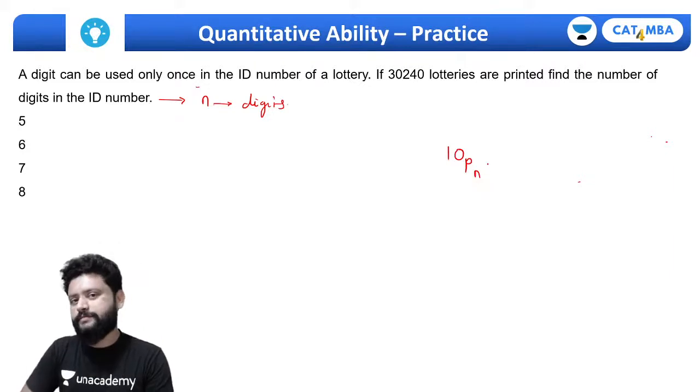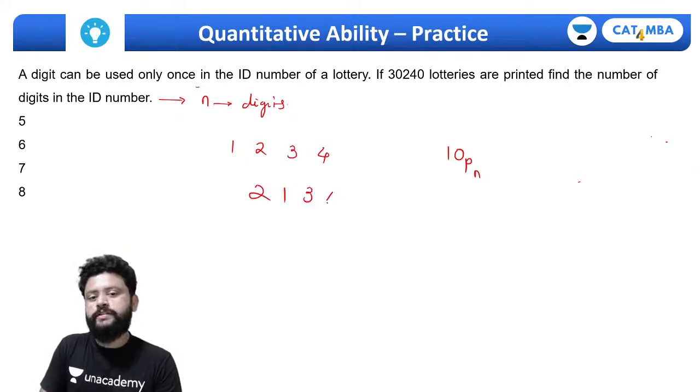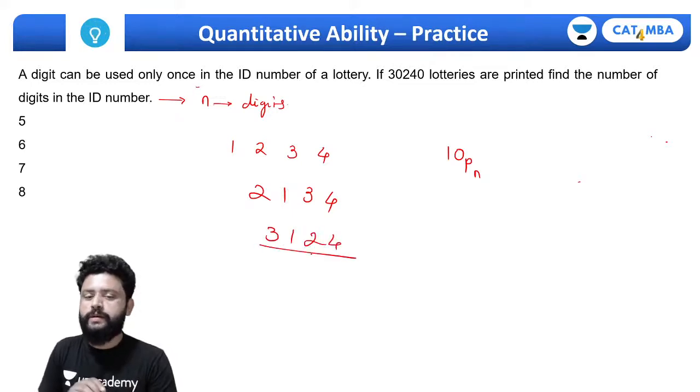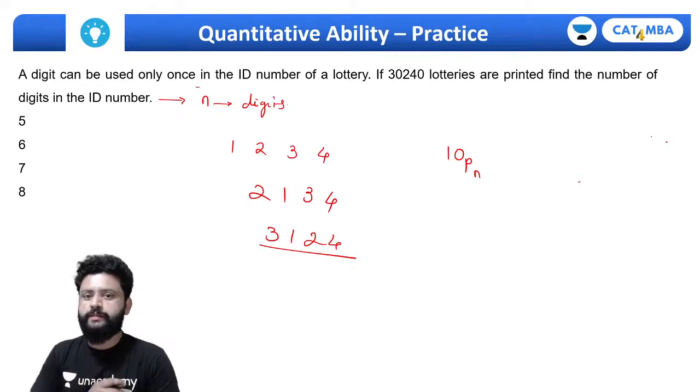Why 10PN? देखो ऐसे नहीं है कि अगर 4 digit होंगे तो मैं 1 2 3 4 use करता हूं, बट ये तो मैं बना सकता हूं ना 2 1 3 4, 3 1 2 4, ये भी तो different number बन सकता है ना. Number different होना चाहिए, digit repeat नहीं हो सकता है. But we can arrange the digits to get the new lottery ID number. Is it right? Yes, it is permutation.